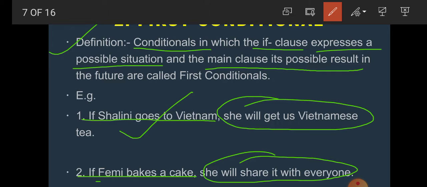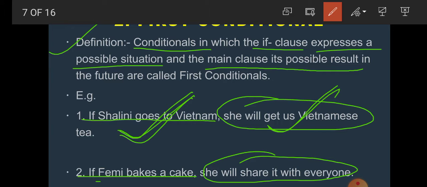If Shalini goes to Vietnam, if it is possible that Shalini goes to Vietnam, then she will get us a Vietnamese tree. So there is a situation. If Shalini goes to Vietnam, the if clause expresses a possible situation, and the main clause its possible result.